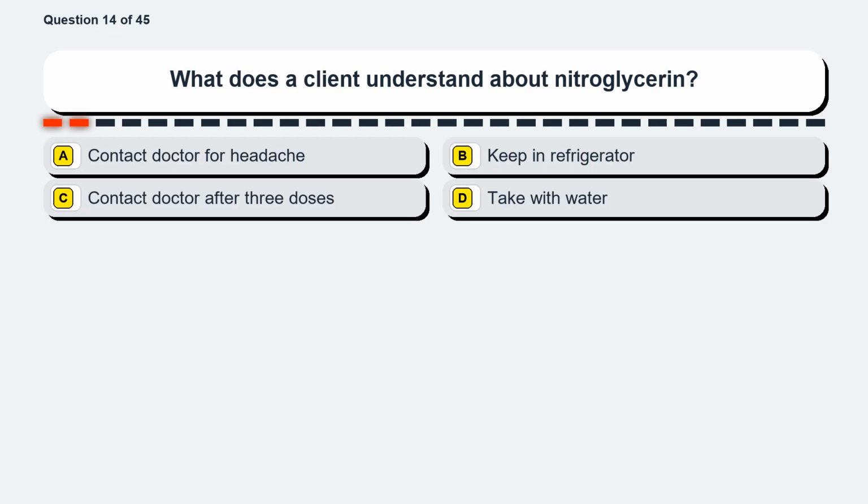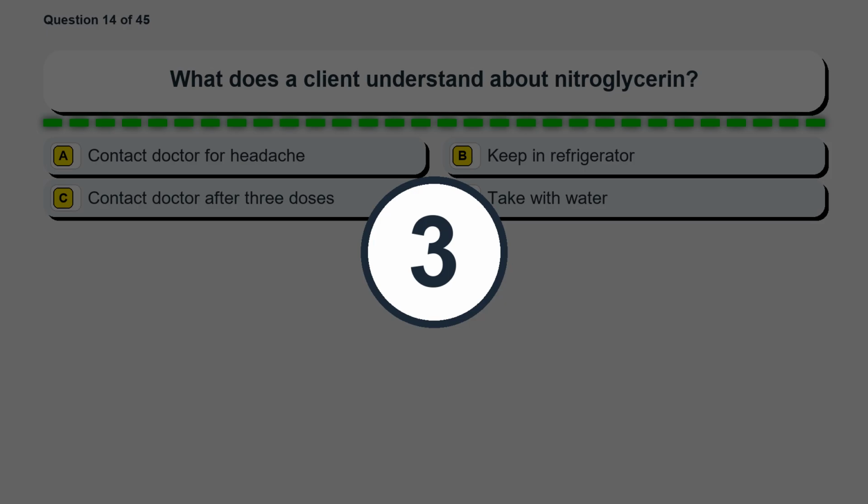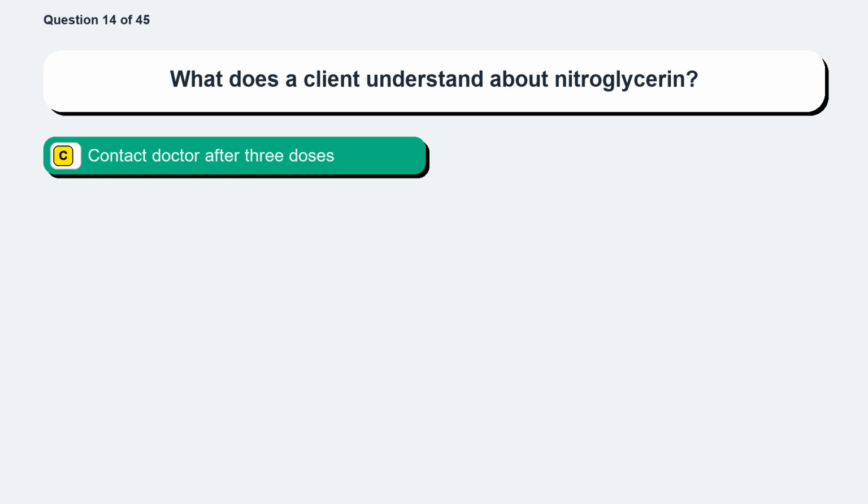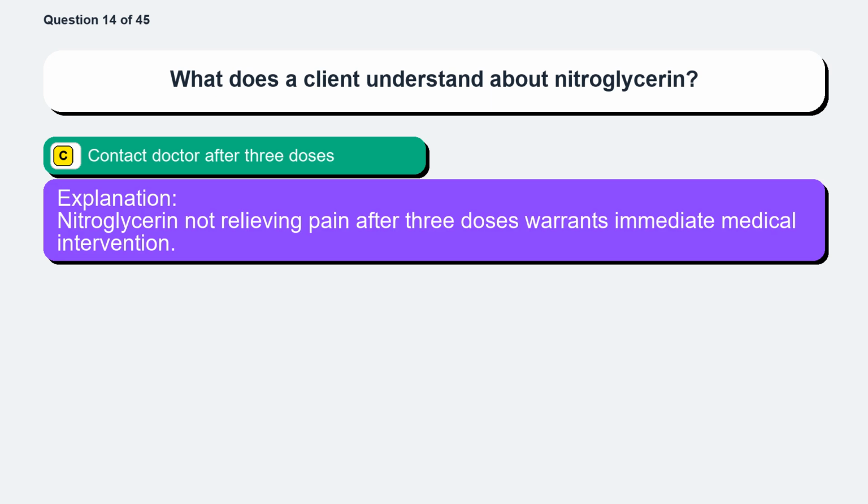Question 14. What does a client understand about nitroglycerin? Option A, contact doctor for headache. Option B, keep in refrigerator. Option C, contact doctor after 3 doses. Option D, take with water. The correct answer is option C, contact doctor after 3 doses. Nitroglycerin not relieving pain after 3 doses warrants immediate medical intervention.